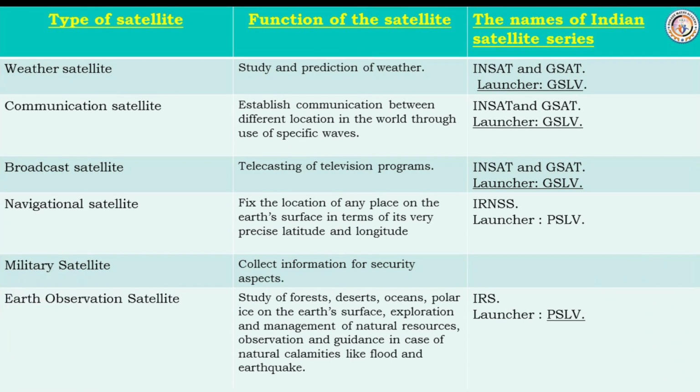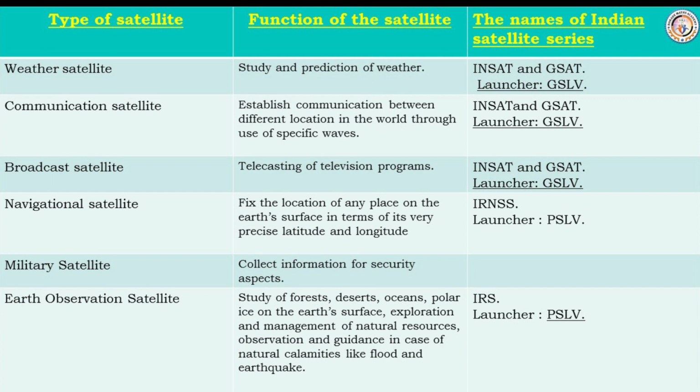Types of satellite, function of the satellite, the names of the Indian satellite series and their launch vehicles. First, weather satellite. Function: study and prediction of weather. INSAT and GSAT. Launcher: GSLV. Second, communication satellite.